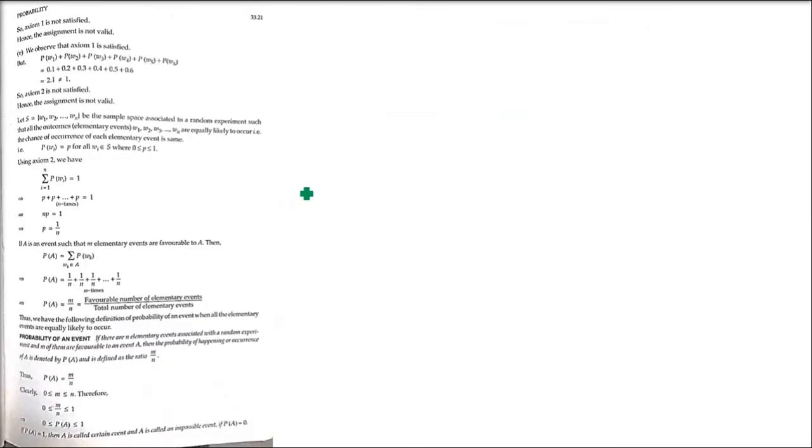Okay, there are certain more things which we need to understand. The first thing is, if we have a sample space, we say we have W1, W2, up to Wn. So if S is the sample space associated with a random experiment such that all the outcomes, these elementary events W1 till Wn, are equally likely to occur, that is, the chance of occurrence of each elementary event is the same.